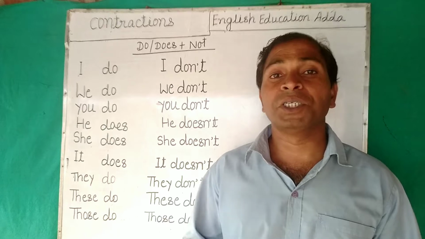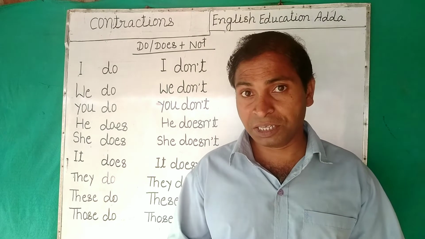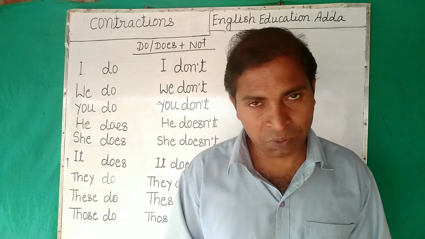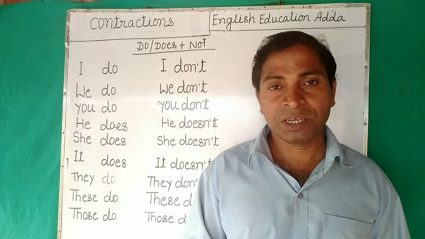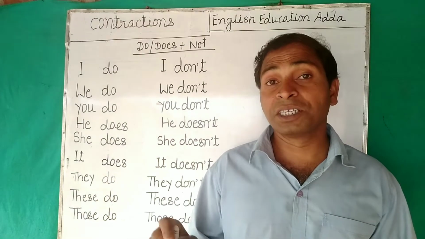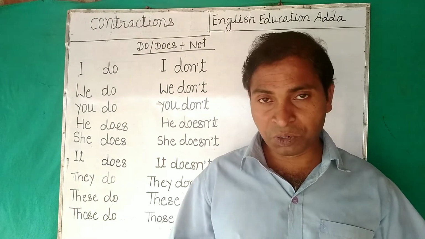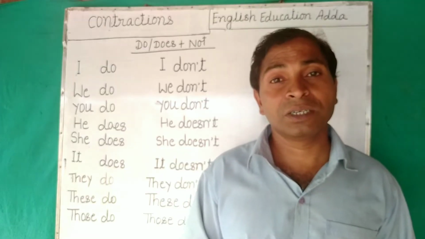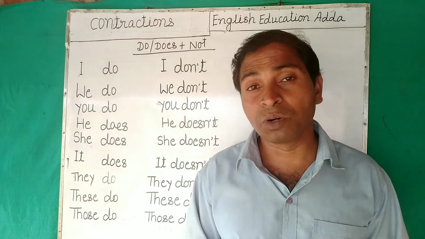Because when we use do or does in sentences, obviously the principal verb will be in V1, right? He does his work, he doesn't do his work. Does he do his work? Does he not do his work? When does he do his work? When does he not do his work, right?